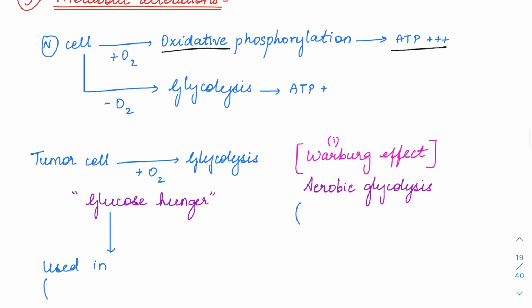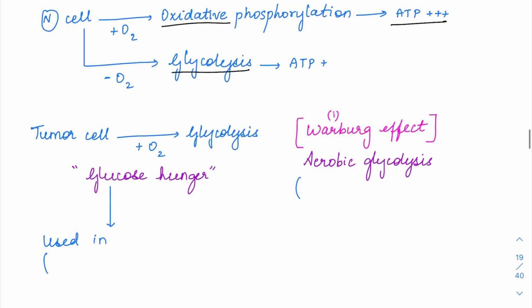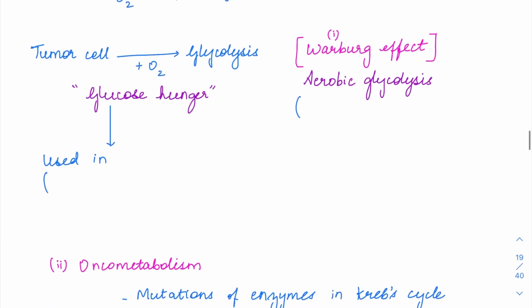But the same cell in the absence of oxygen is going to undergo glycolysis, and this glycolysis is mainly for producing intermediates. So it can produce ATP but in very small amounts. Compared to oxidative phosphorylation, glycolysis can produce very little ATP, and the main function of glycolysis is going to be production of intermediates. So this tumor cell is going to take up the glycolytic pathway even in the presence of oxygen. So that is the main important factor here.